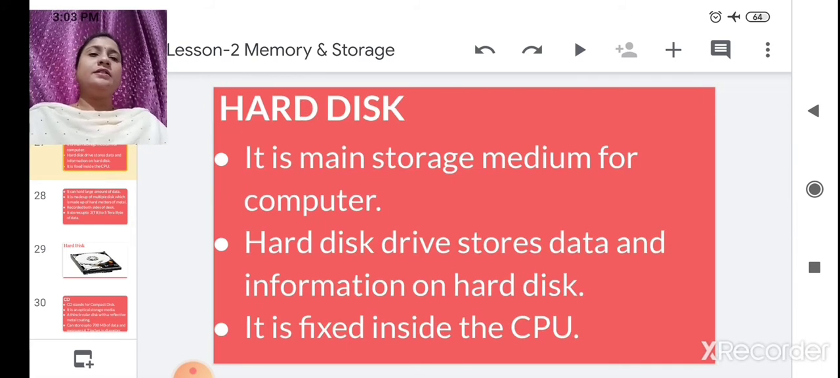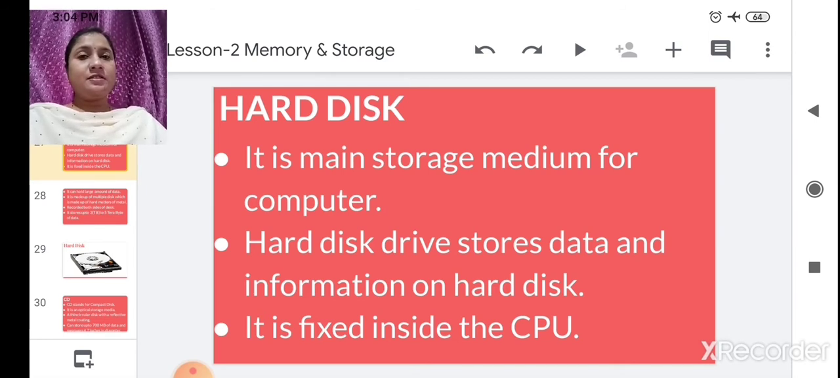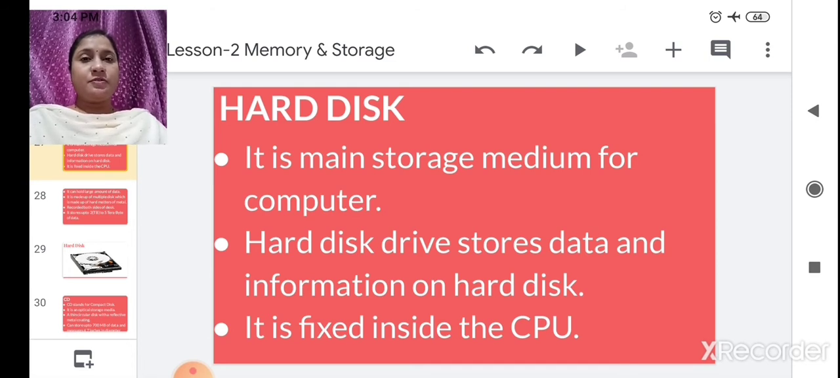Hard disk. So what is this hard disk? It is the main storage medium for a computer. Now, I told you that it is fixed in, or located in, the CPU. Without a hard disk, you cannot store your information and data in a computer.